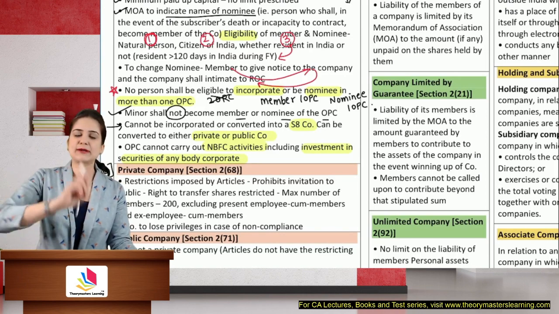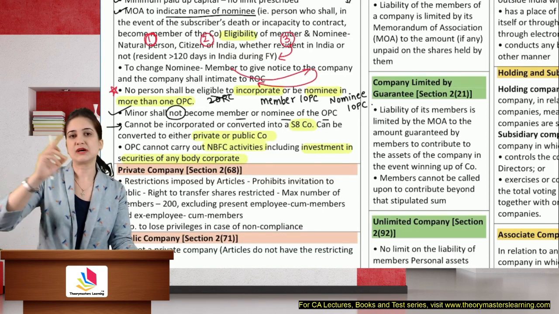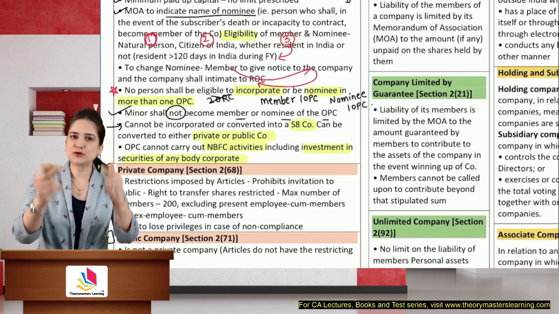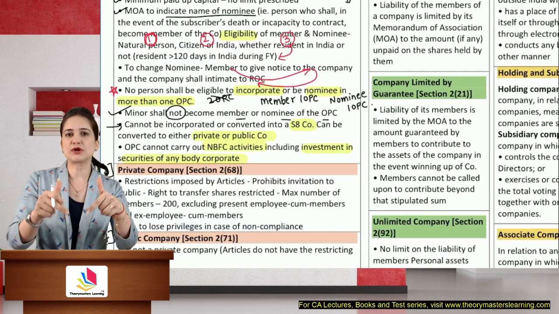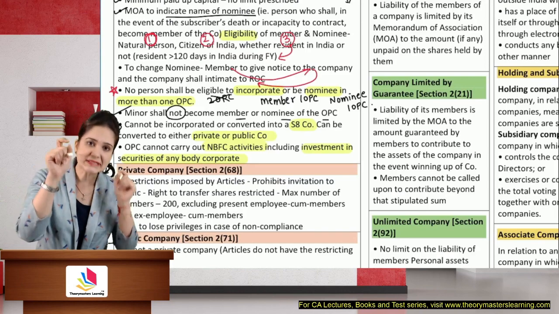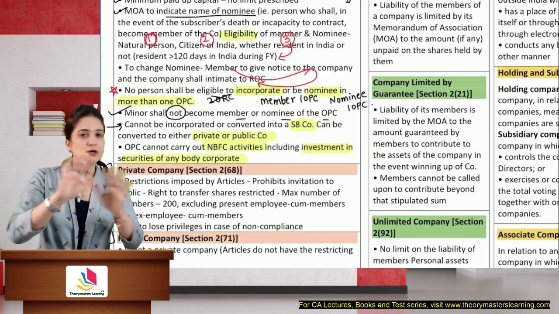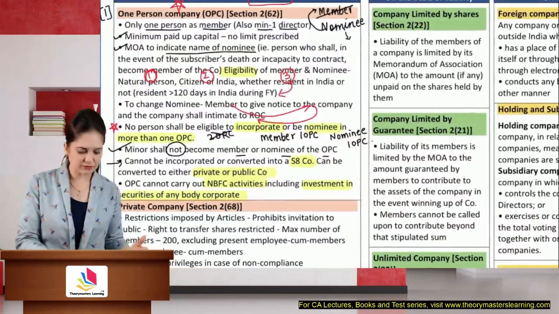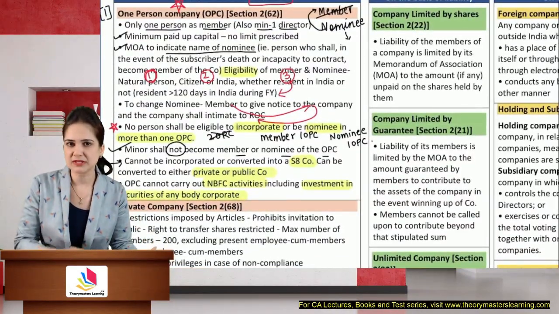But OPC cannot purchase the shares. They cannot invest in the securities of another company. If you want to buy the securities, then you should buy those securities in the name of that one person. Buy it in his personal name, not in the name of OPC. So with this, we complete OPC. I have covered all the important provisions of one-person company.